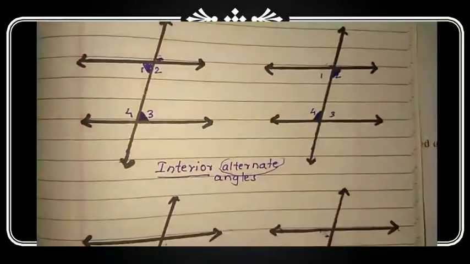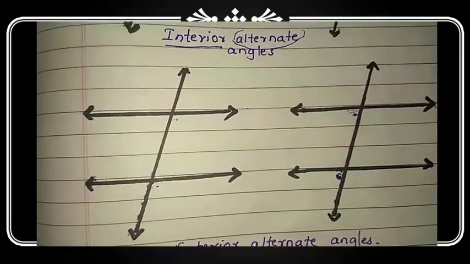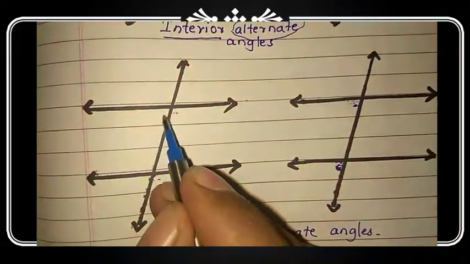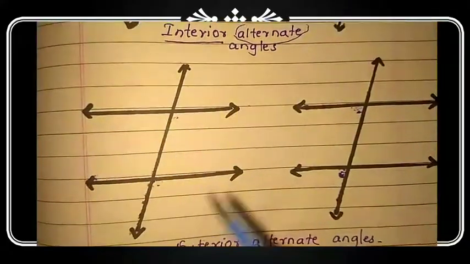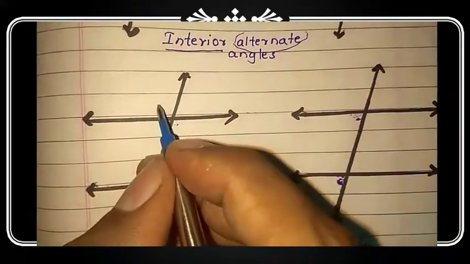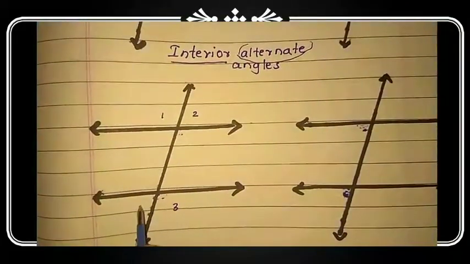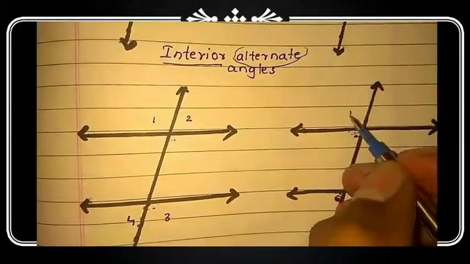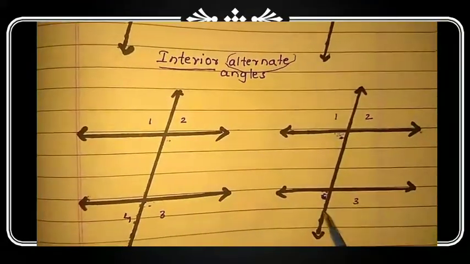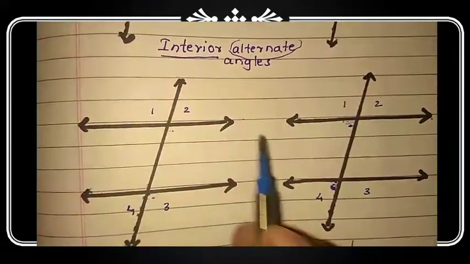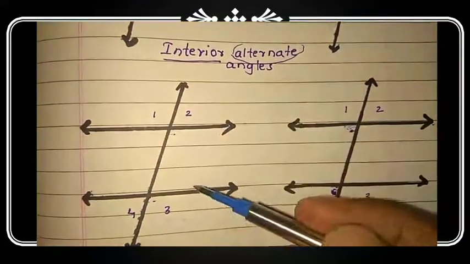Okay. Now what are exterior alternate angles? There are 4 interior angles, 1, 2, 3, 4. Similarly, 4 exterior angles are there. That is angle 1, 2, 3, 4. These 4 angles are exterior angles, which are forming outside of the lines.